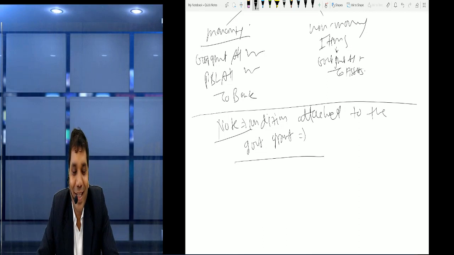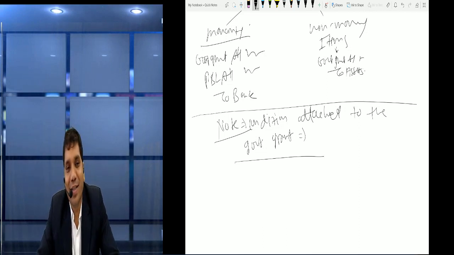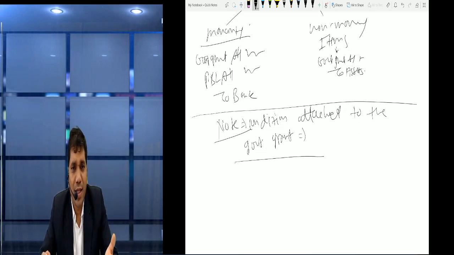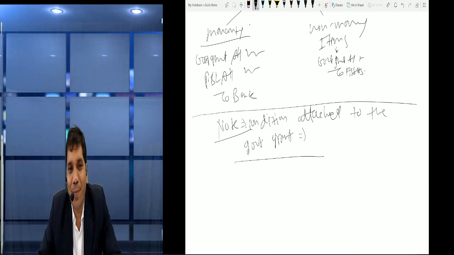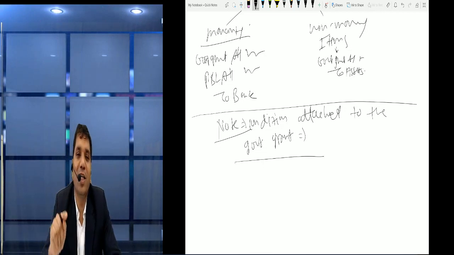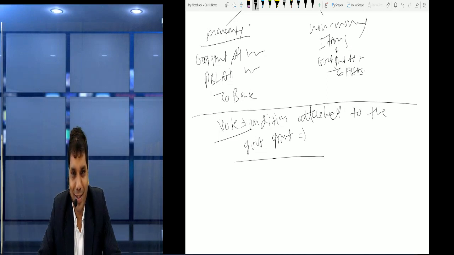I repeat, if there is some conditional government grant, because it's possible that we had given the government grant for this particular purpose. Now that is the condition. So what should we do? For that condition, we have to apply our concept that if that condition is fulfilled, then only we can recognize the government grant.